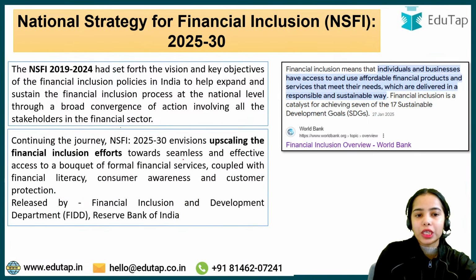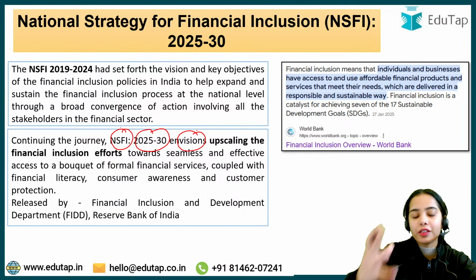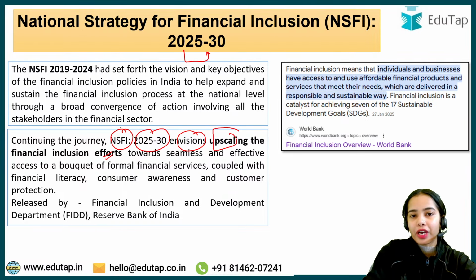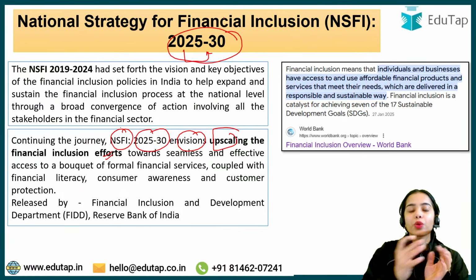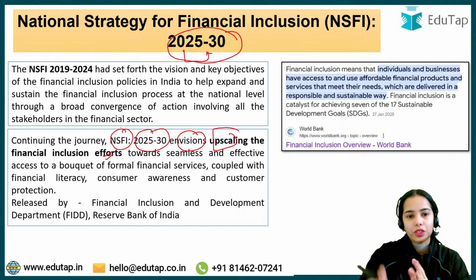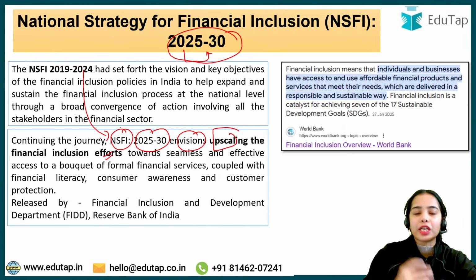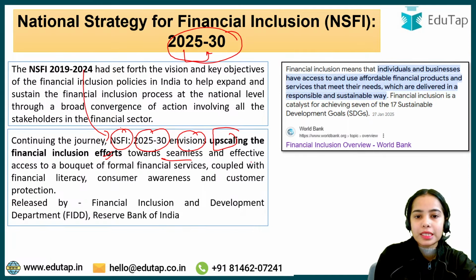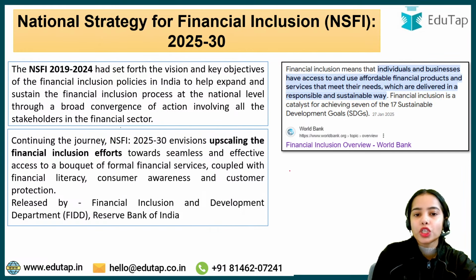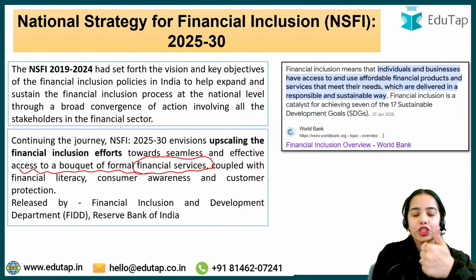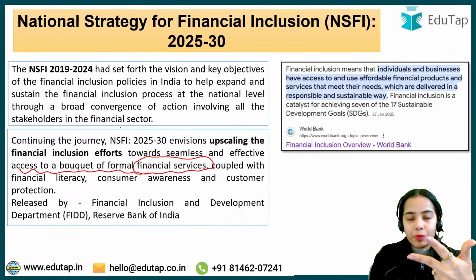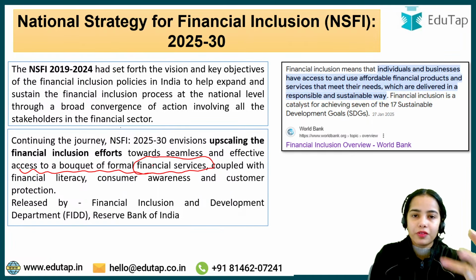Now, continuing the journey, the NSFI 2025-2030 envisions upscaling the financial inclusion efforts. Okay, so the NSFI 2025-2030 that has now been launched is going to upscale the financial inclusion efforts. It is going to further boost them towards a seamless and effective access to a bouquet of formal financial services, so that people can have access to insurance products, investment products, pension products, the banking services and banking products.